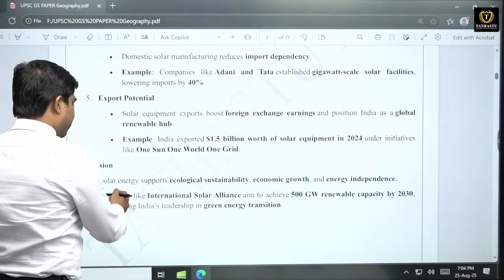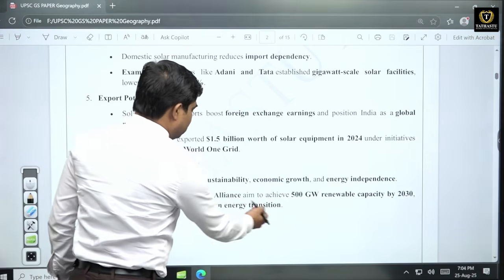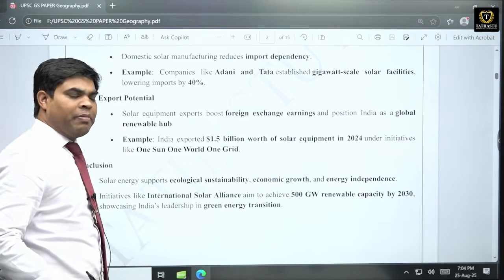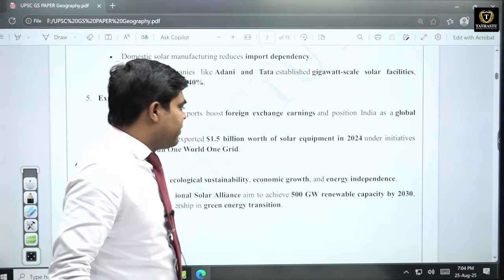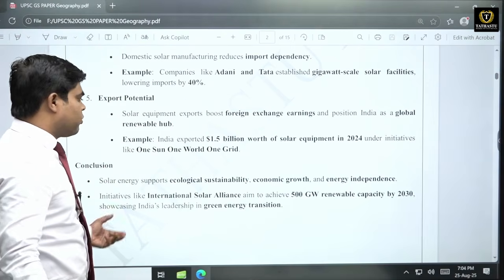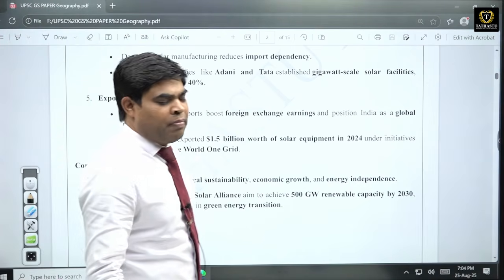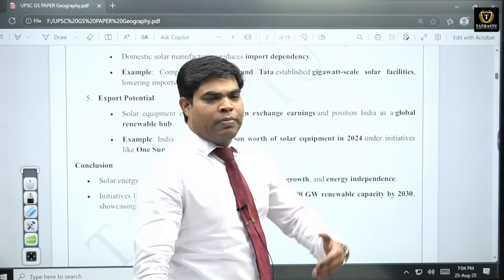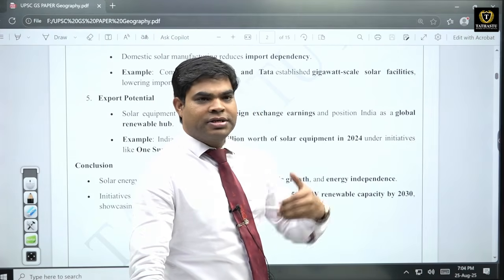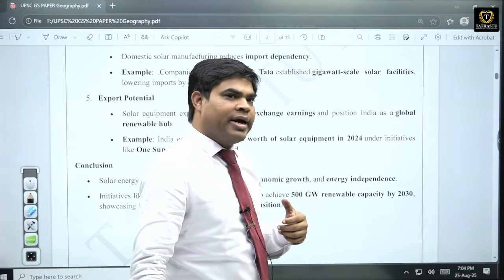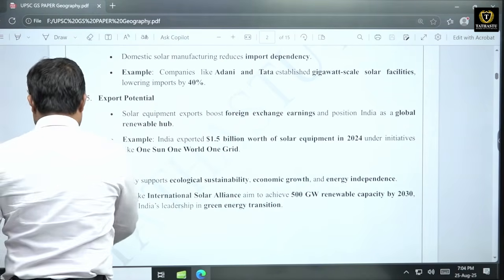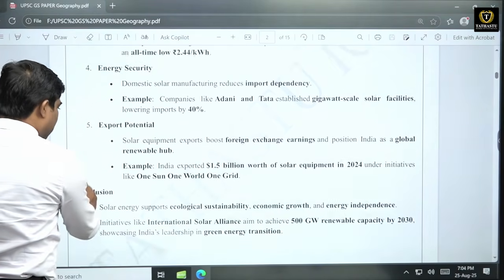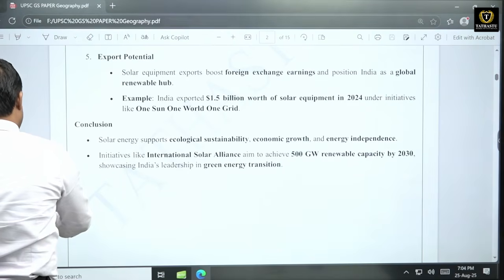Then in conclusion, we can also write International Solar Alliance, in which we have also projected that we will create almost 500 gigawatt capacity by 2030, and it is the major goal of India's Panchamrit, right? India has stated its Panchamrit goals: we have to increase solar energy and reduce energy intensity. So for climate justice, this is a very big point, and here we can conclude our answer. So Panchamrit we can also include.